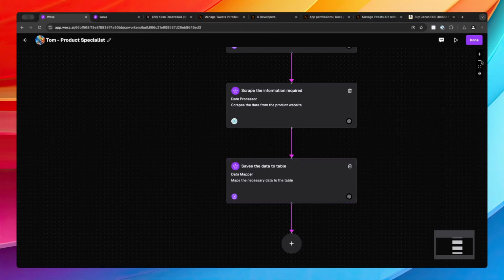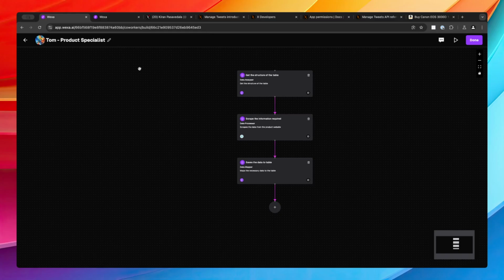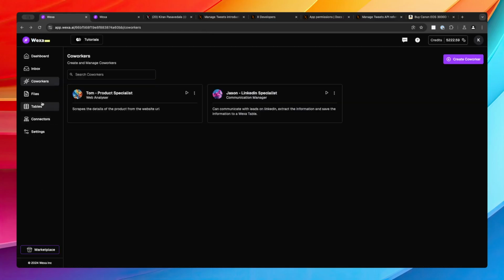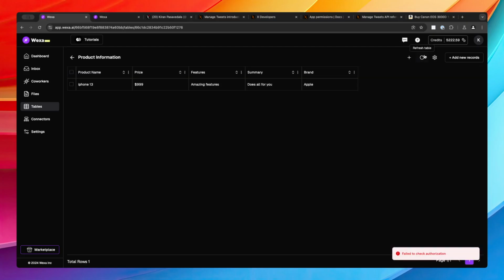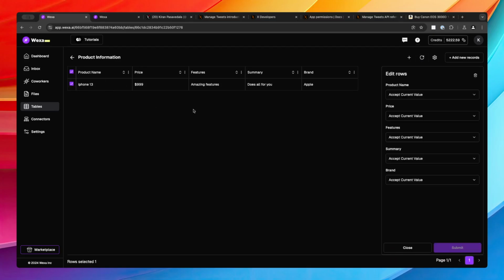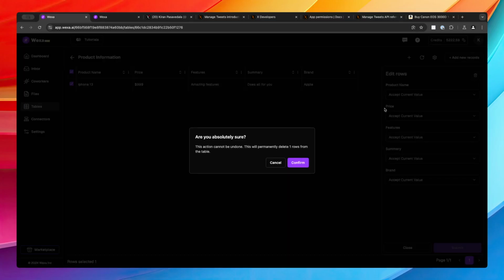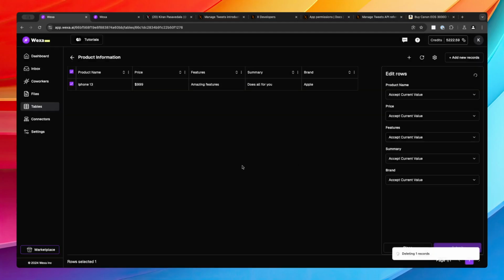There you go. We got the third agent created. Now let the magic begin. So now we essentially don't have anything in this particular table. Even if there is anything, let's get it off. So now let's delete all the rows.